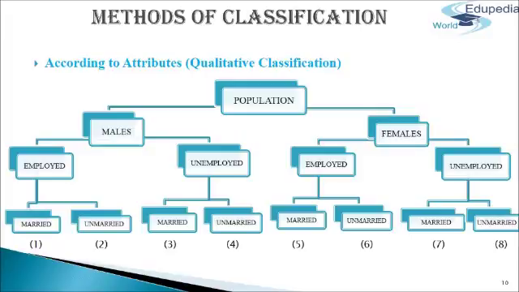Second and third stage of classification are called manifold classification, where each class is divided into two classes on the basis of one attribute, that is employment, and then each class is further divided into two subclasses on the basis of second attribute, that is marital status. Attributes should be very clearly defined to avoid confusion in classification. Thus, in the following example, number 1 is classified as married employed male, while number 2 is unmarried employed male.